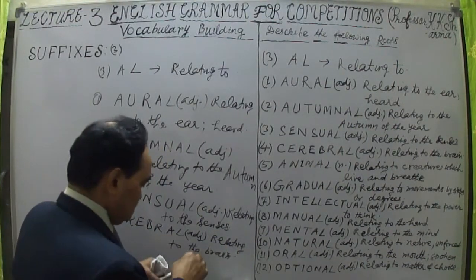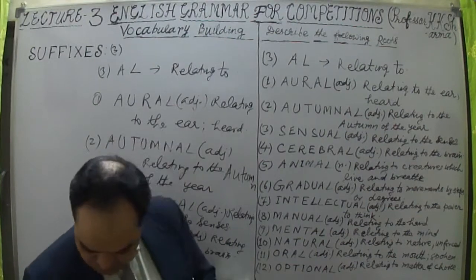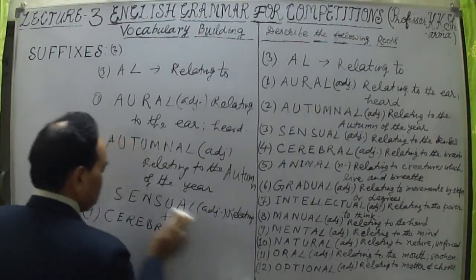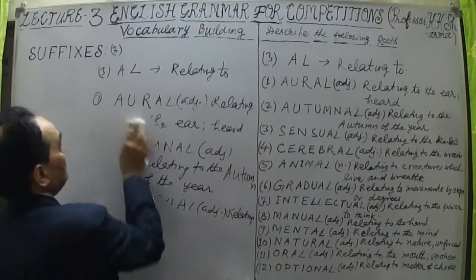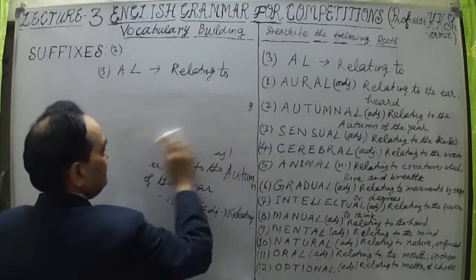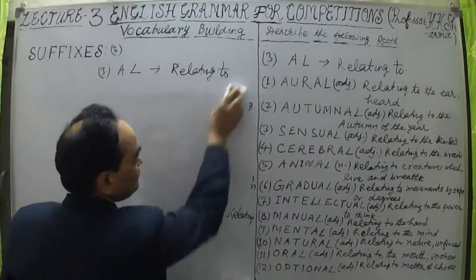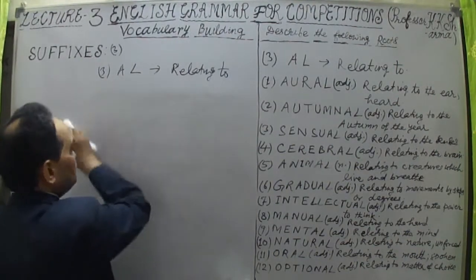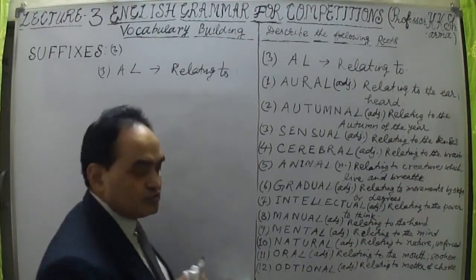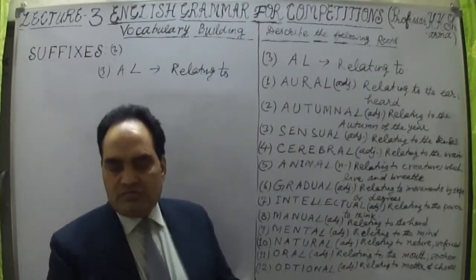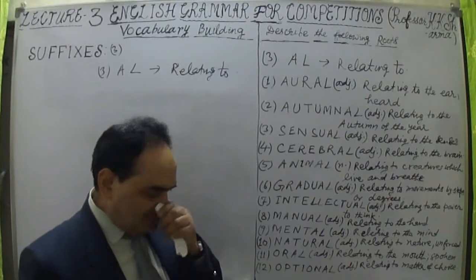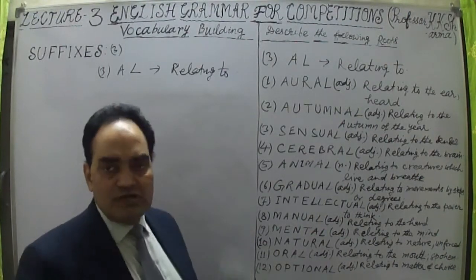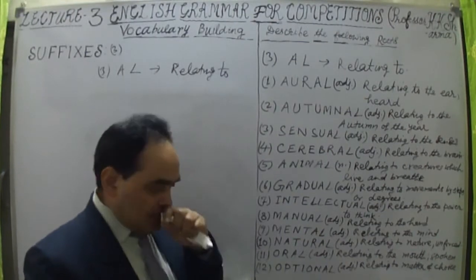Okay, let us take the next word now. This is word number 4 we have taken, relating to the brain, cerebral. Alright. Now let me take word number 5. Very important words are these, and if a word is ending in al, it will give us an adjective, mostly. Animal, I was thinking that animal is a noun, but it can be used as an adjective also, though as an adjective it is not found mostly.